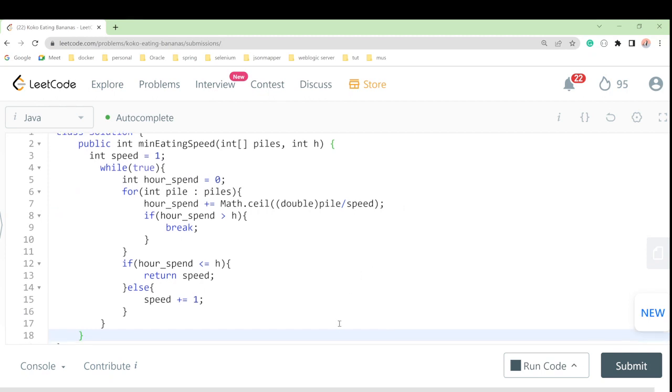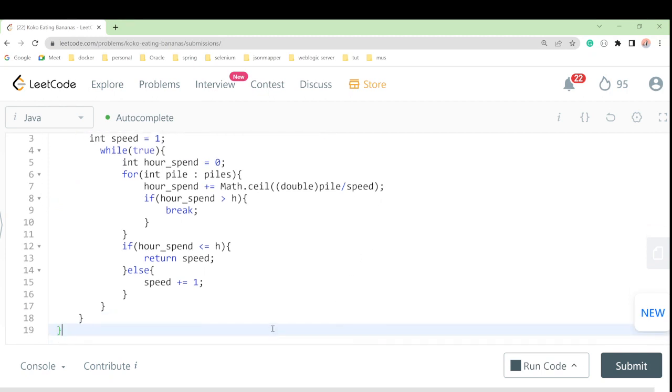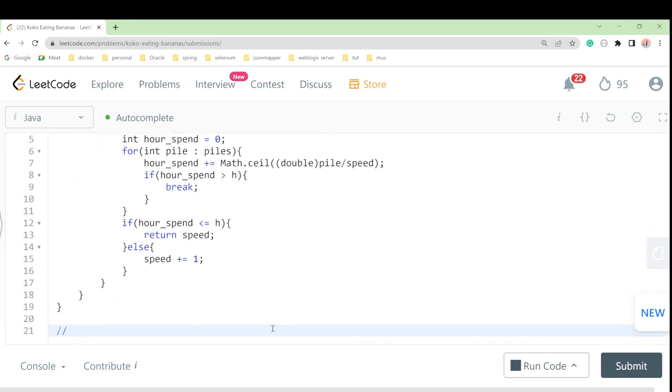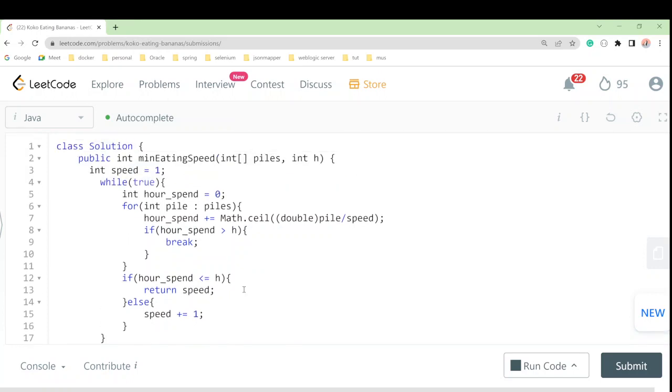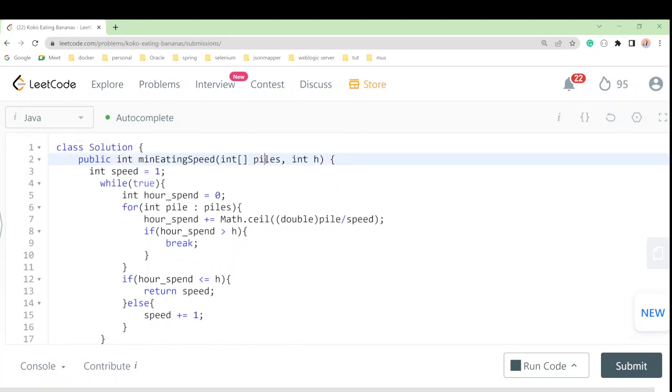Okay, so let's look at the time complexity for this one. If we talk about TC, we have piles and h given.